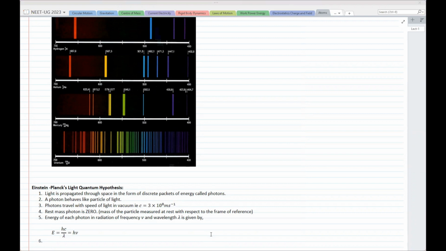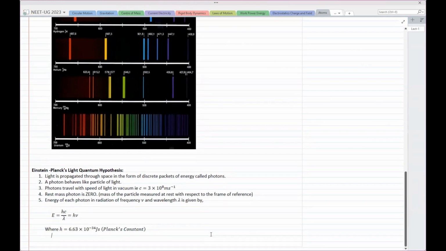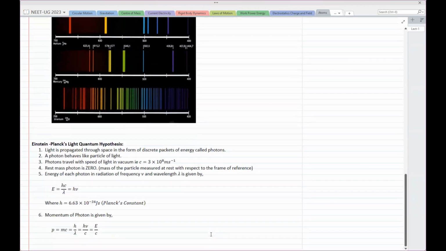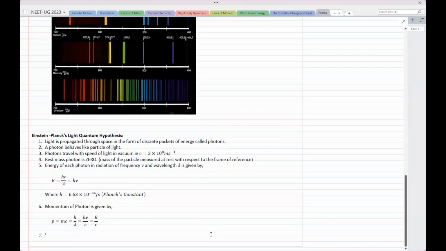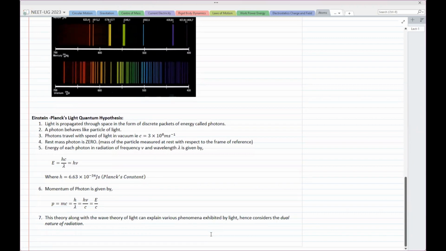What is h there? It is Planck's constant. This h is Planck's constant and its value is 6.63 into 10 raised to minus 34. That is what we use. Then momentum of photon is given by P is equal to mc is equal to h by lambda is equal to h nu by c is equal to E by c. And this theory, along with wave theory of light, can explain various phenomena exhibited by light, hence considers dual nature of radiation. This is what we have already studied, right?